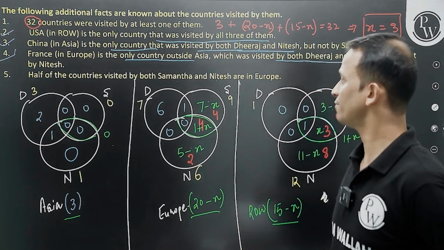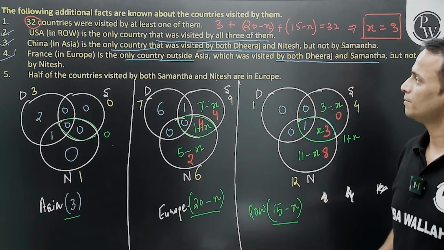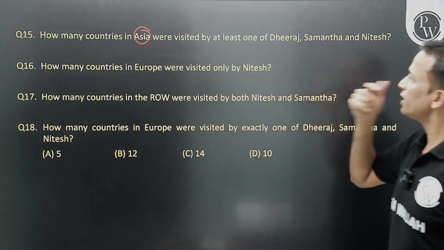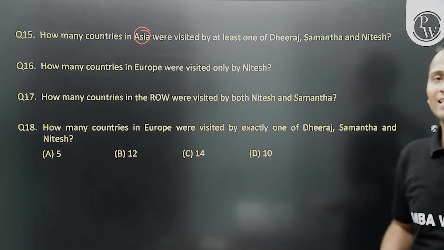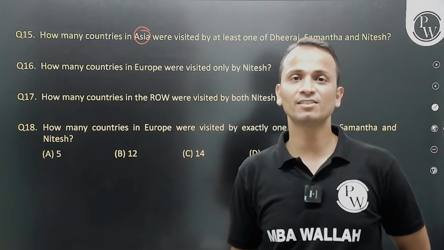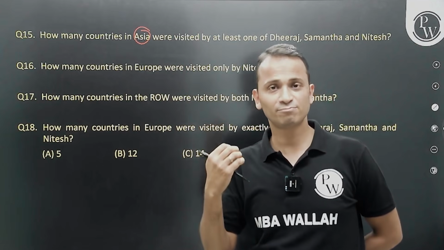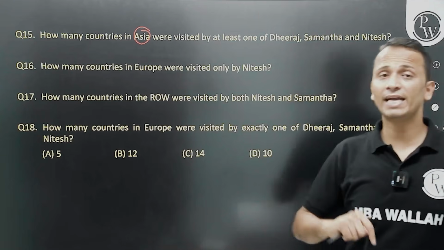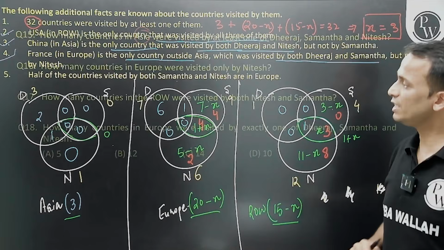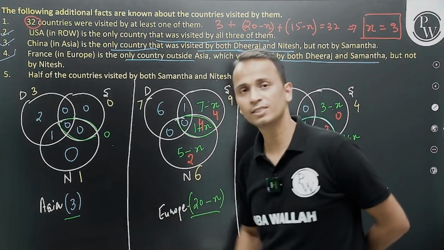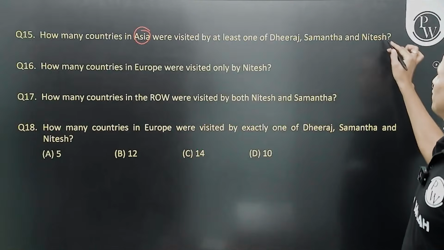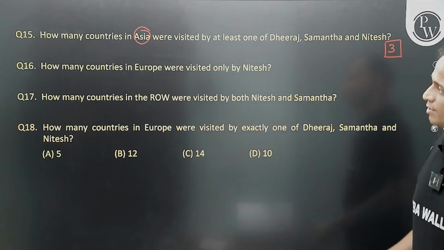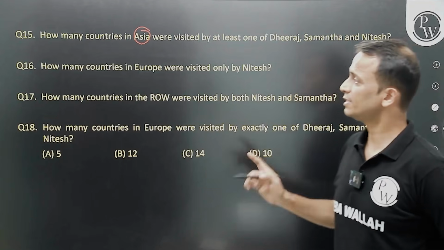So let's have a look at the first question. How many countries in Asia were visited by at least one of Dheeraj, Samantha, and Nitesh? We already have this answer like 5 to 10 minutes back, right? So, at least one of them in Asia, number of countries is 3. So, the answer of first question will be 3. Okay? There are 4 questions. One is done. Second question.